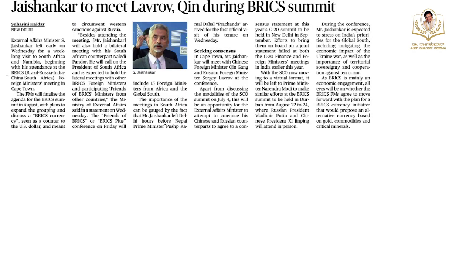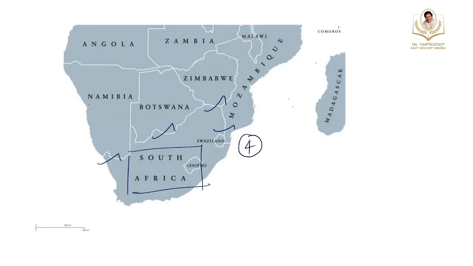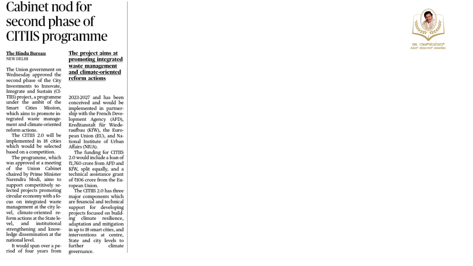Likewise, Namibia shares a border with, I will change the color to differentiate, Angola, Zambia, Botswana, and South Africa. So four countries. Just focus on this mapping for your reference as well. Clear? So these are all the topics that you need to focus on in today's newspaper.